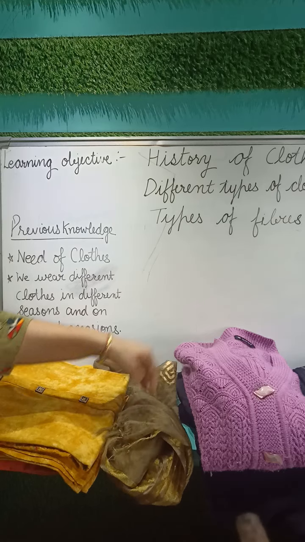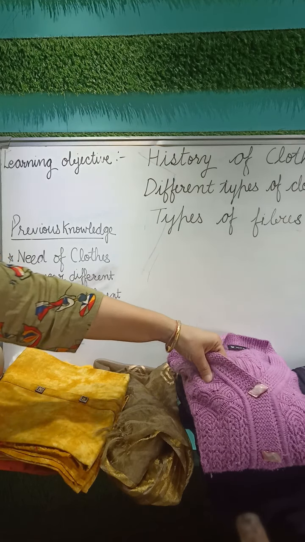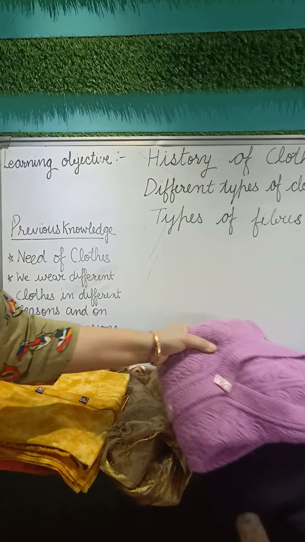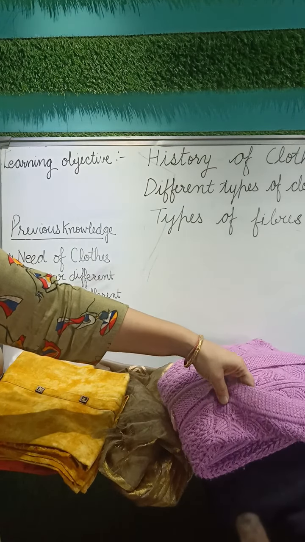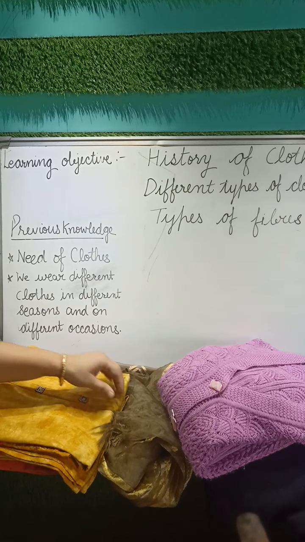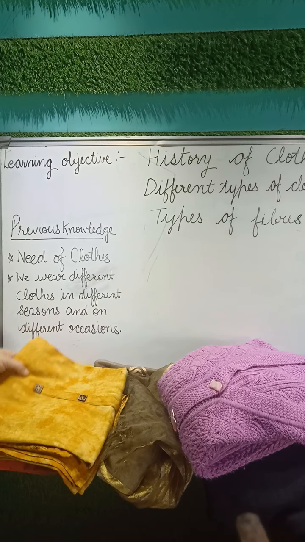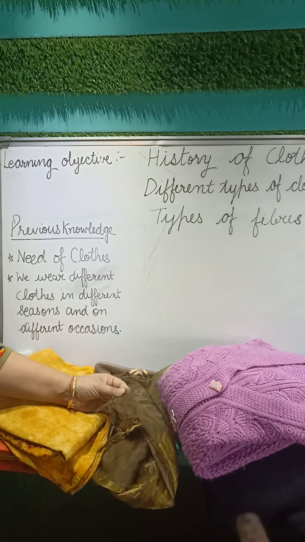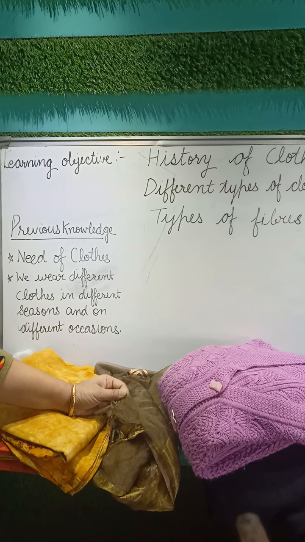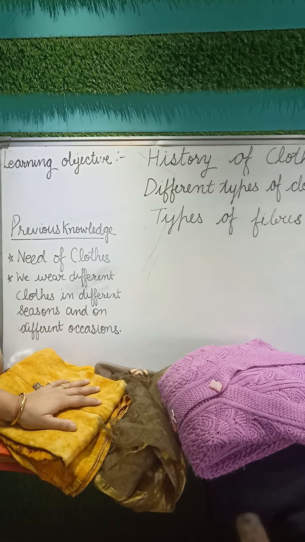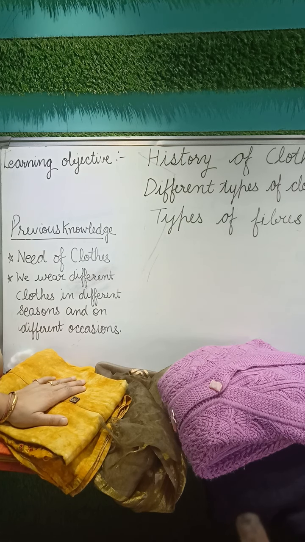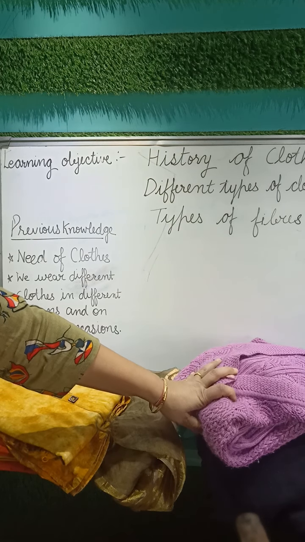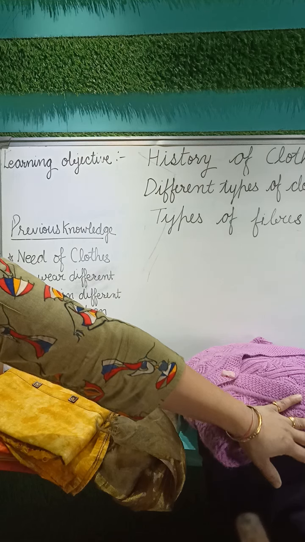Then if we look at this sweater, it is an animal fiber. So cotton is obtained from the cotton plant, and silk is obtained from the silk worm. So this is cotton cloth, this is silk cloth, this is a sweater, and this is a blanket also.